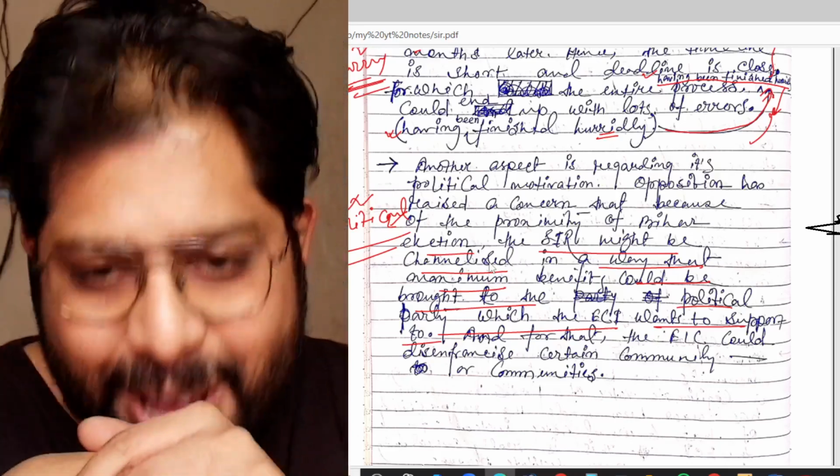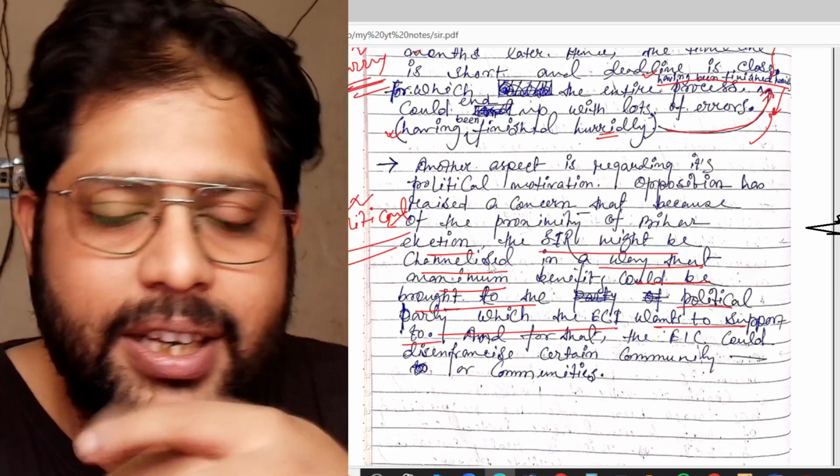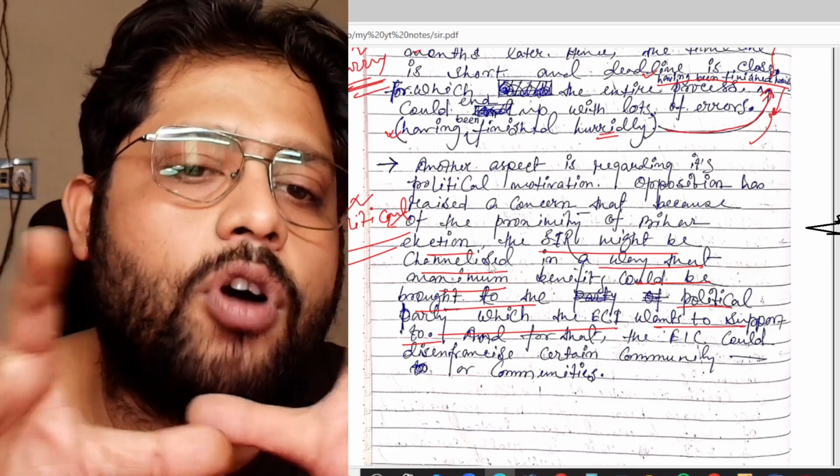This is the actual point they are raising right now, because they are saying that there are a lot of communities.